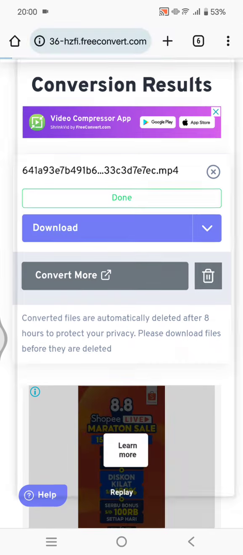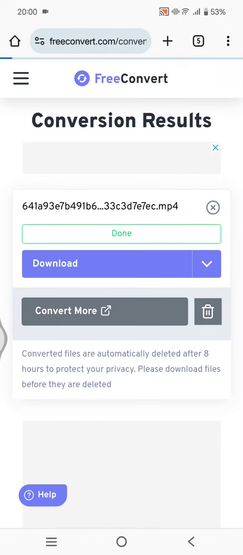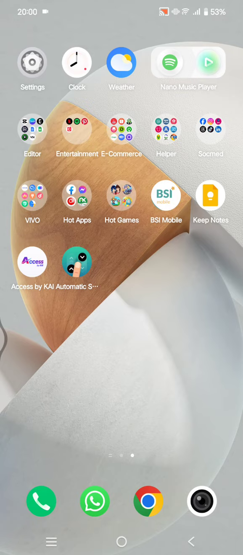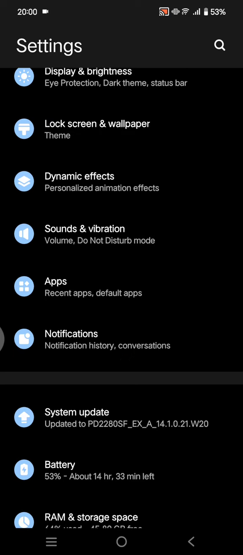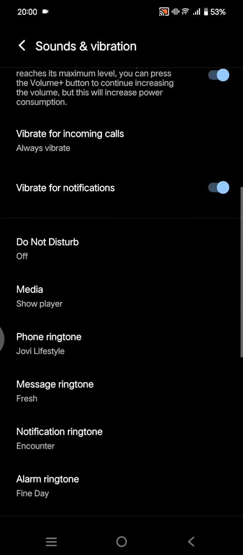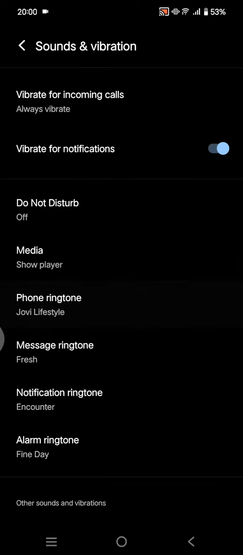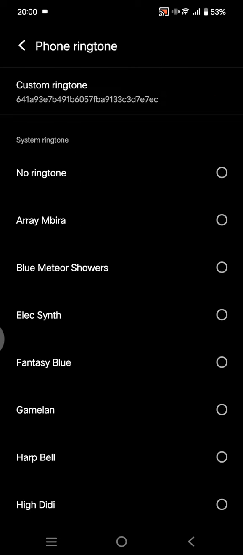Okay, after it's done, let's click on the download button, and now it has been successfully downloaded. Let's go to the settings on the Android phone and then find the sounds and vibration options. Then here just select the ringtone, phone ringtone in here. Then just click on the custom ringtone and find the file. So this is the file that I just converted. You can just go back and you can see now the ringtone has been changed.